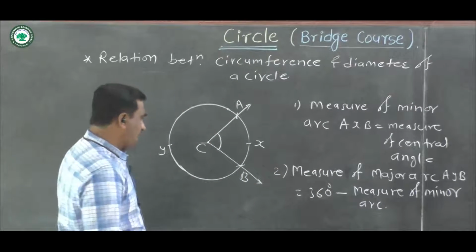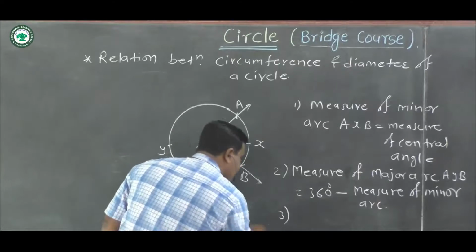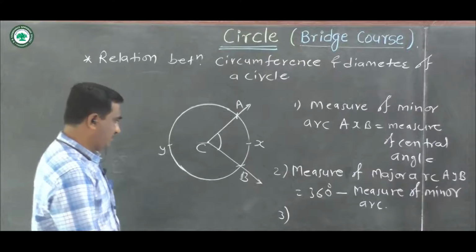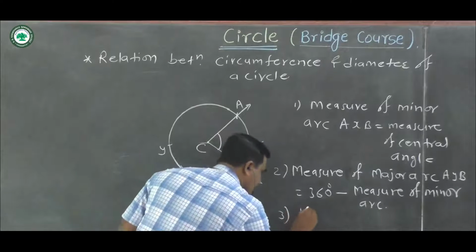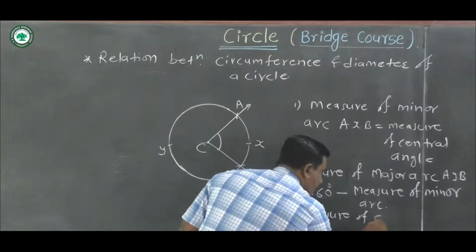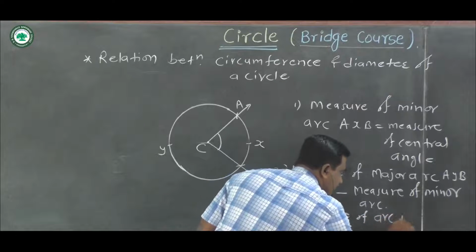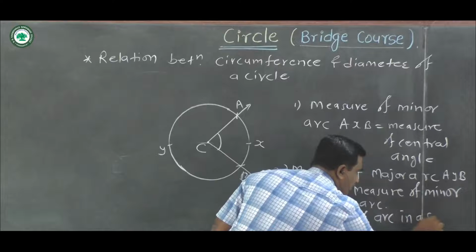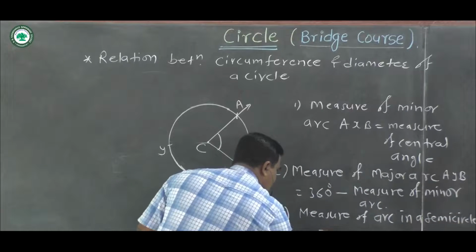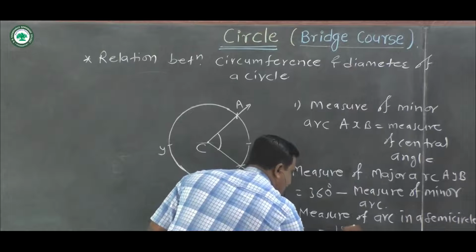And number third, measure of arc in a semicircle. Measure of arc in a semicircle is equal to 180 degree.